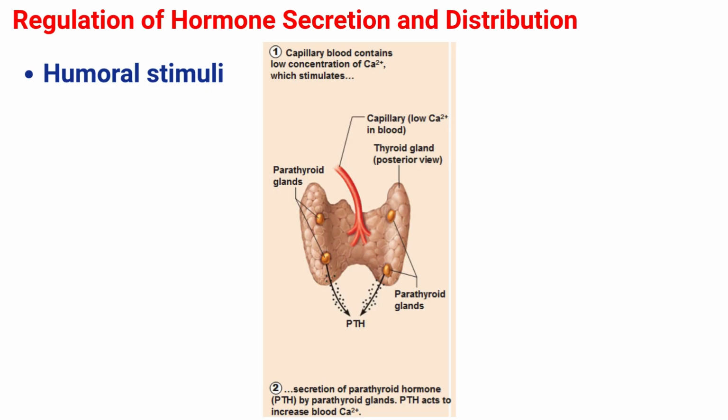The term humoral is derived from the term humor, which refers to bodily fluids such as blood. Humoral stimuli refers to the control of hormone release in response to changes in extracellular fluids such as blood or the ion concentration in the blood.